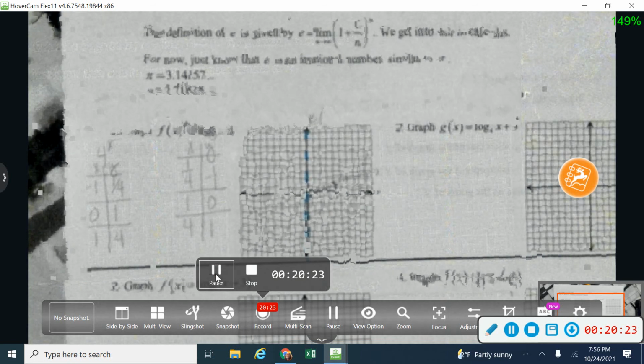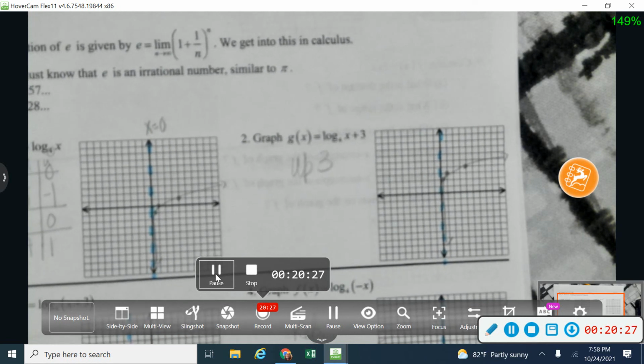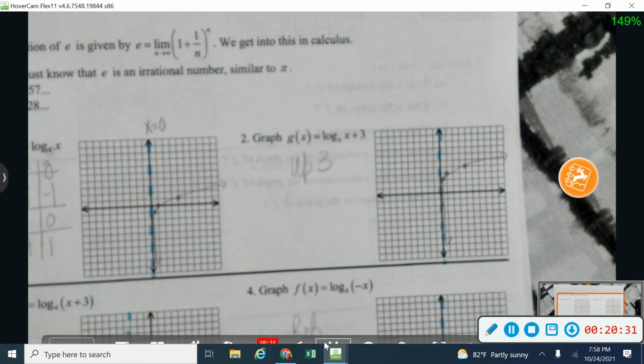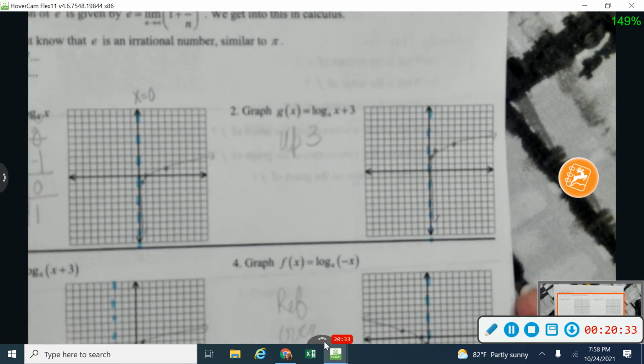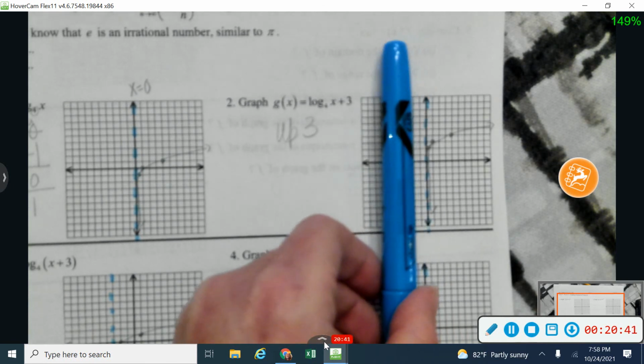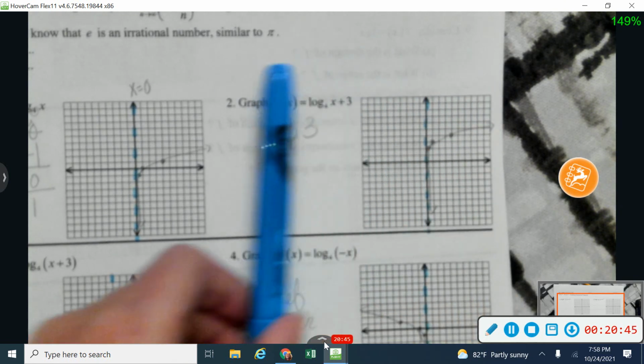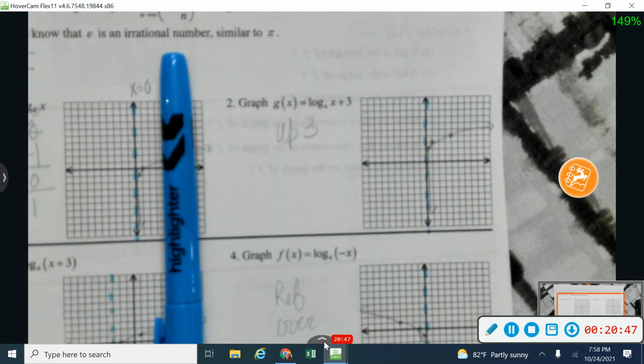Okay, hopefully you had a minute to finish up 2, 3, and 4. So you probably also found out that the vertical asymptote on this one is not going to be affected by a move up or down. This time a vertical asymptote is only going to be affected by a move to the left or to the right. That's the only time that something affects this vertical asymptote. Okay, so move up 3, my vertical asymptote is going to stay where it is.